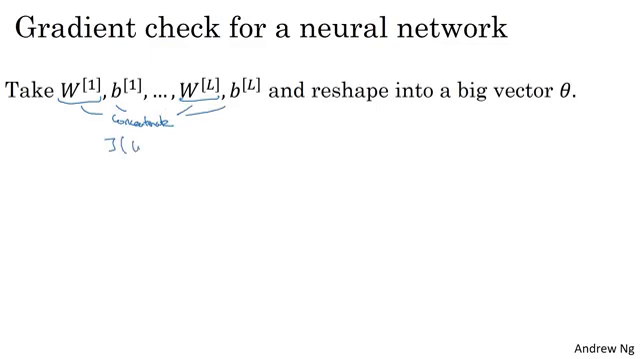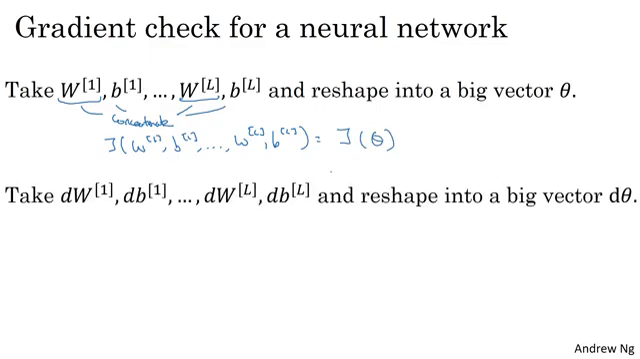So instead of a cost function J being a function of the W's and B's, you would now have the cost function J being just a function of theta. Next, with W and B ordered the same way, you can also take dW1, dB1, and so on, and reshape them into a big giant vector d theta of the same dimension as theta.